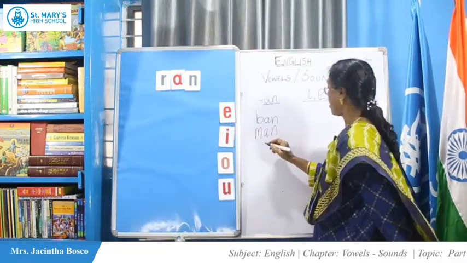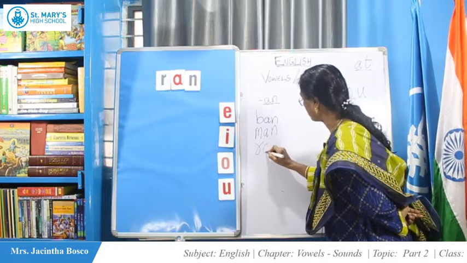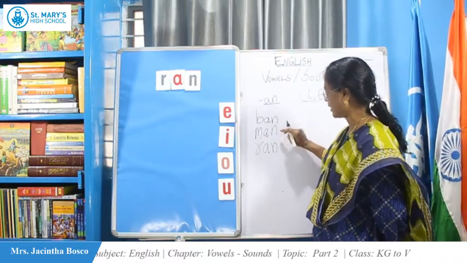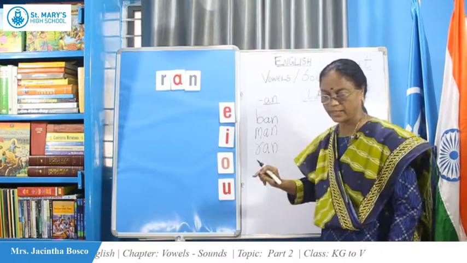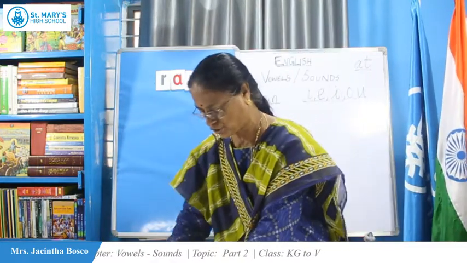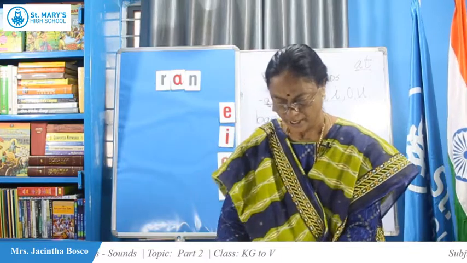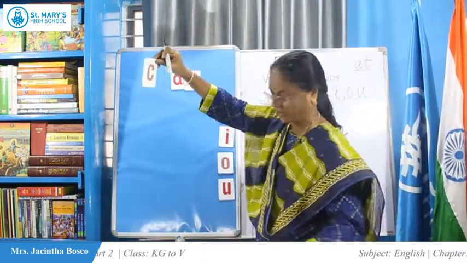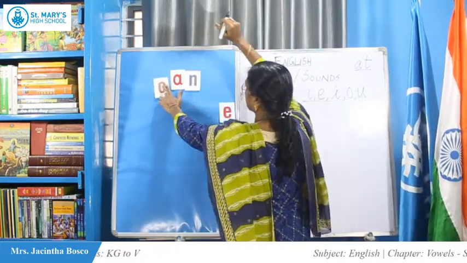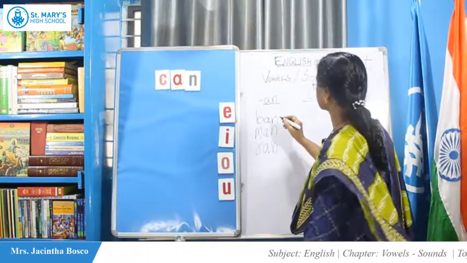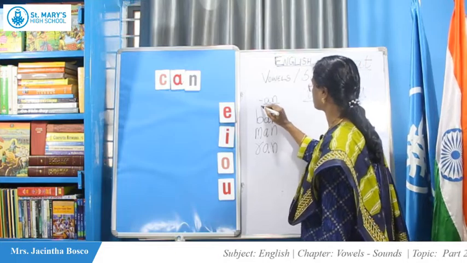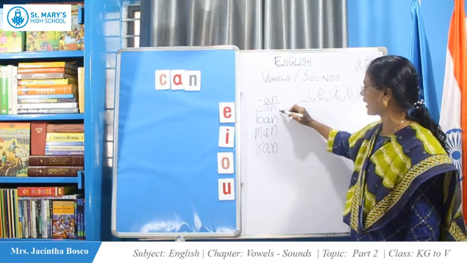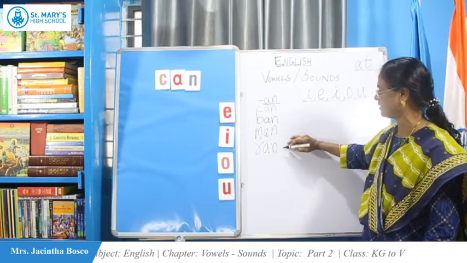R-A-N. What do you get? Ran. We can use C also: C-A-N, can. Can means I can do this. Can, ban, man, ran.